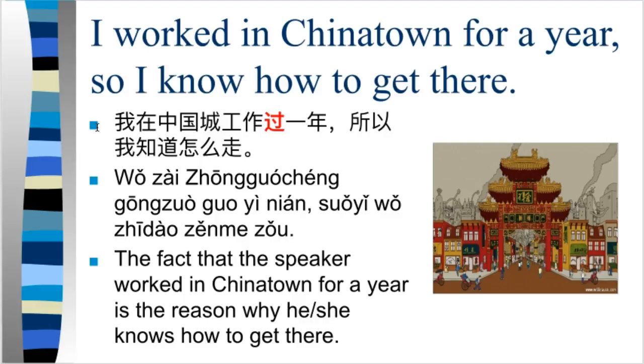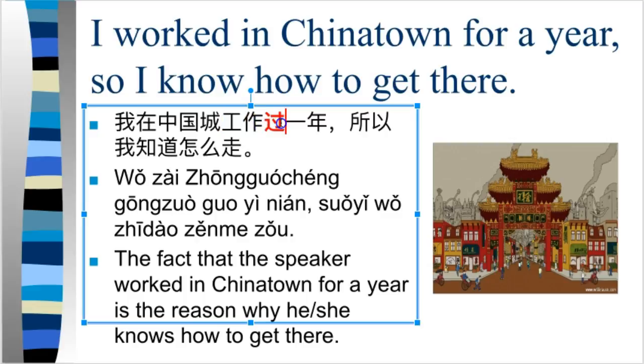Let's look at another example. 我在中国城工作过1年，所以我知道怎么找. Okay, so here we have the verb 工作, and then 过 means I have ever worked there, right? So I have in Chinatown worked before. I have worked there before. How long have you worked there for? 1年. This is, by the way, this 1年 is not a specific time. Like you don't know, it's not stated when you worked there. Right, it's something called a time duration. It's actually a complement, which we'll talk about later.